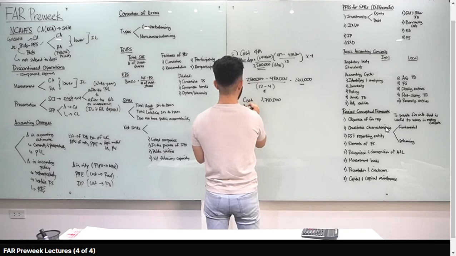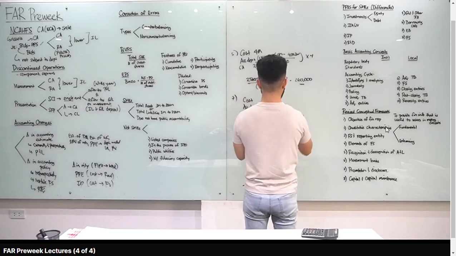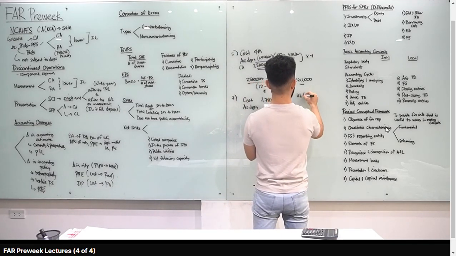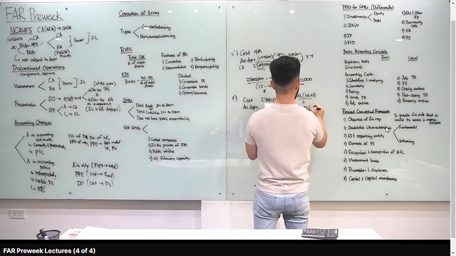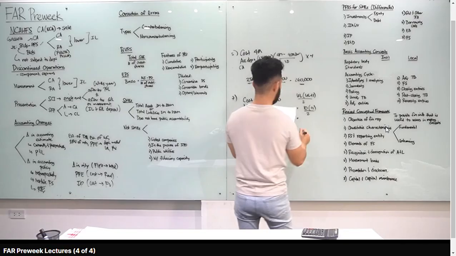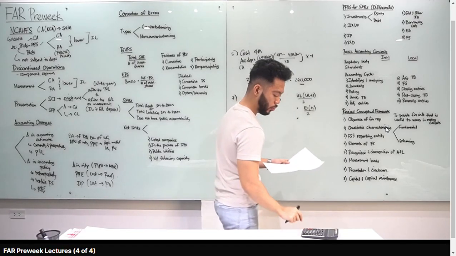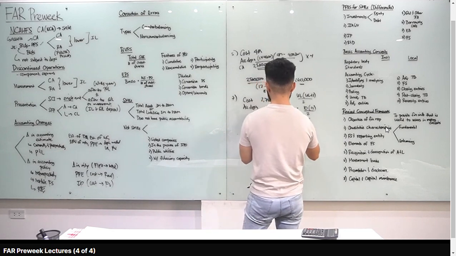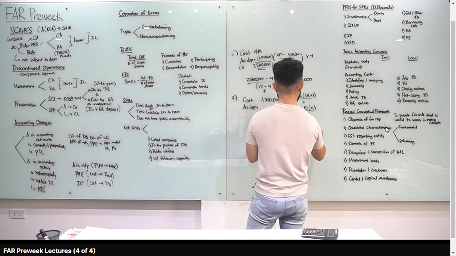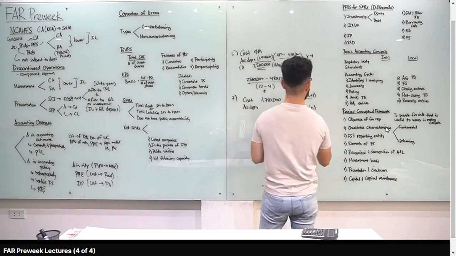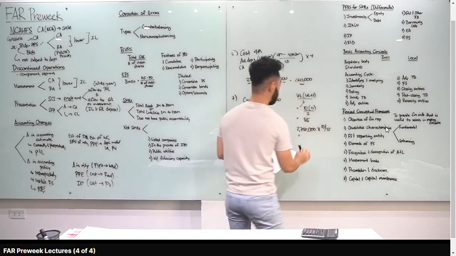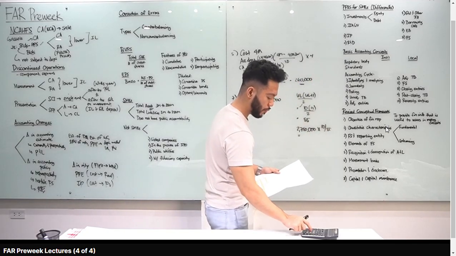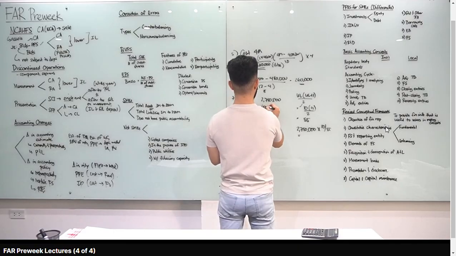Okay, so meron tayong cost na 2,750,000. Compute natin yung accumulated depreciation, sum of the years digits. So, gamitin natin yung SYD denominator, useful life times useful life plus 1 over 2. Useful life natin is 10 years, times 11 over 2. 10 times 11 is 110, divided by 2, that is 55. Paano natin makakompute yung depreciation for 1 year? 2,750,000 na cost, wala daw residual value, multiply natin by 10, kasi 10 yung useful life, over 55. That is 500,000. Yan yung accumulated depreciation natin.